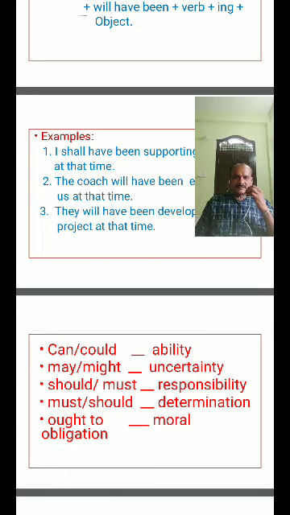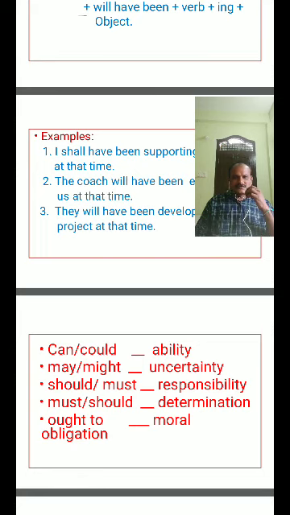Future continuous tense: I, we plus shall be plus verb ing form plus object plus at the time; you, they, he, she, it plus will be plus verb ing form plus object, for future continuous tense.